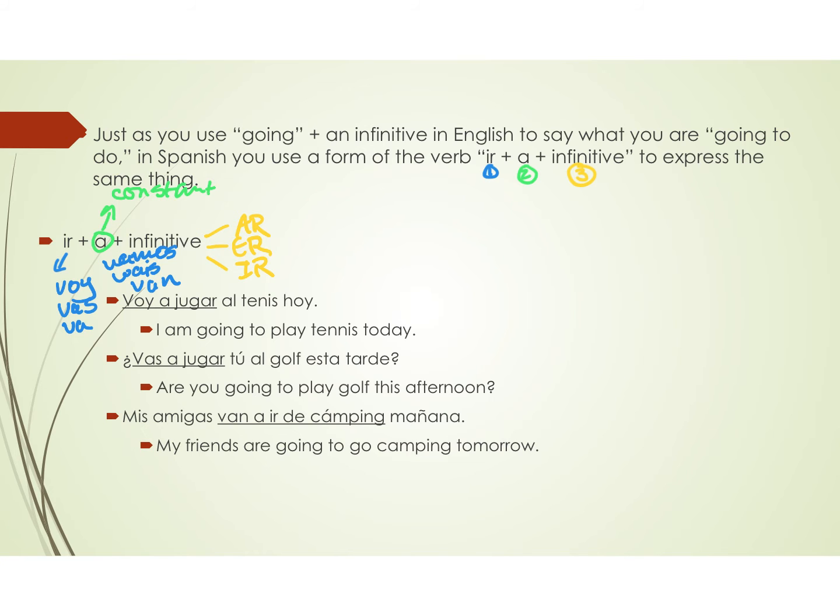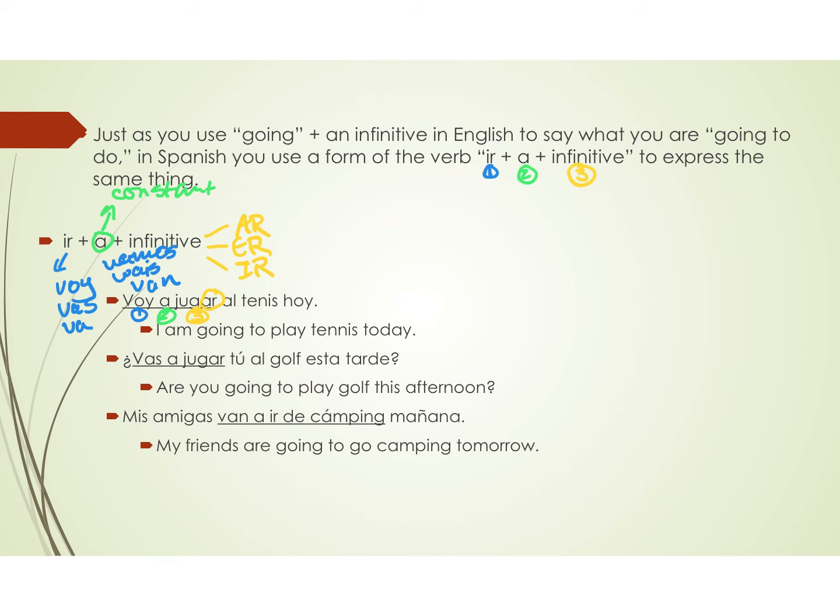Let's look at a few examples just to help us. So the first one here says, voy a jugar al tenis hoy. So voy is a conjugated form of the verb ir. That's our first part. Then we have a, that's our second part. It's a constant, so it doesn't change. And then we've got an AR verb here, jugar. That's our third part, right? And voy a jugar al tenis means I'm going to play tennis today.